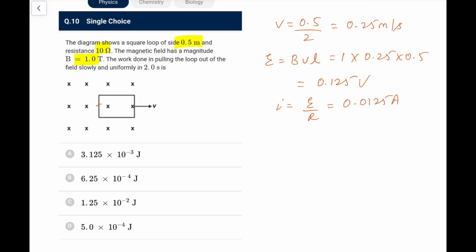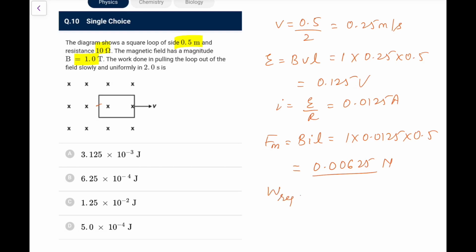Now work done would require the force. The magnetic force that would be acting is BIL, you know. B is 1, I is 0.0125, L is 0.5. So again it's very less, 0.00625 newtons. This is the external force you will need to apply, and in 2 seconds it moves by 0.5 meters.